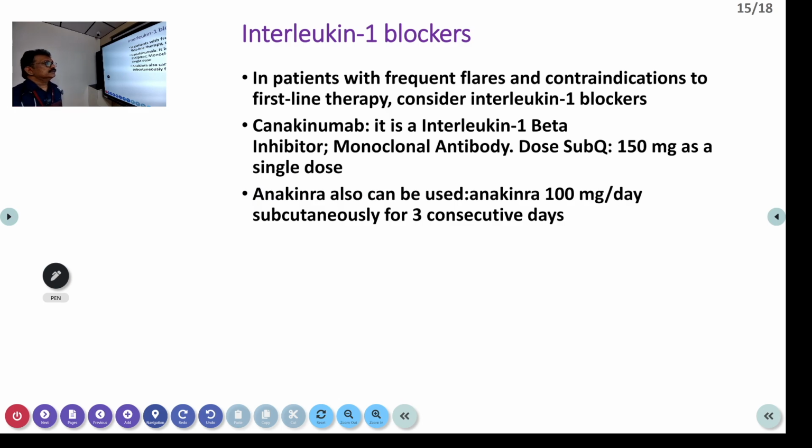Interleukin 1 blockers are available nowadays. Canakinumab, that is a drug. That's an interleukin 1 beta inhibitor, a monoclonal antibody. Subcutaneously, you can give 150 milligram as a single dose. So that is a newer drug available. It's costly.